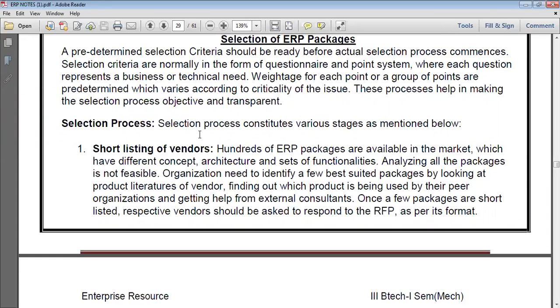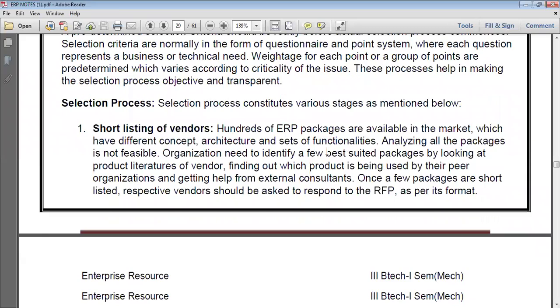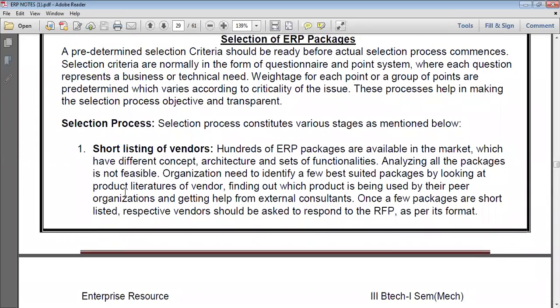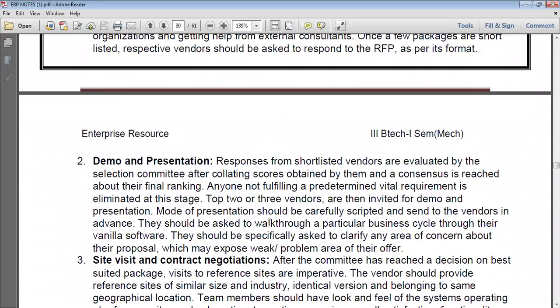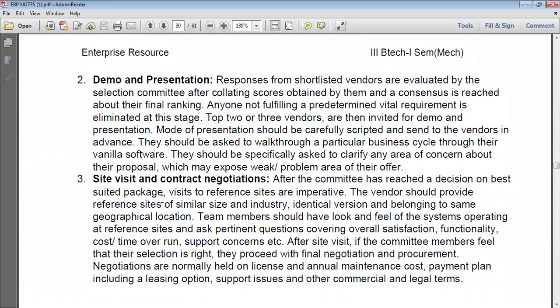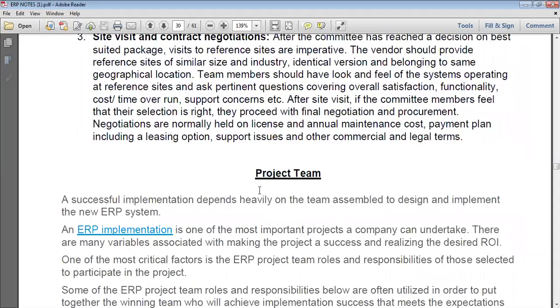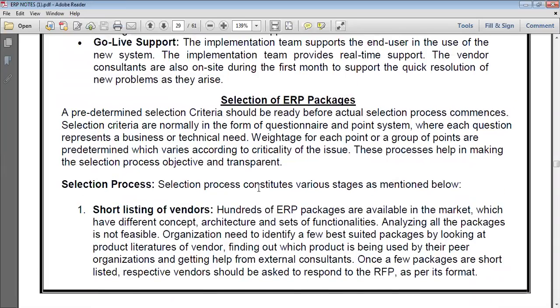The selection process constitutes the various stages as mentioned below. So what are the stages? We have shortlisting of vendors first, then demo and presentation, and then site visit and contract negotiations. So these are the stages of the selection of ERP packages under this selection process.